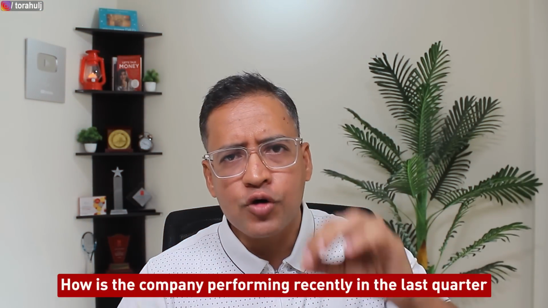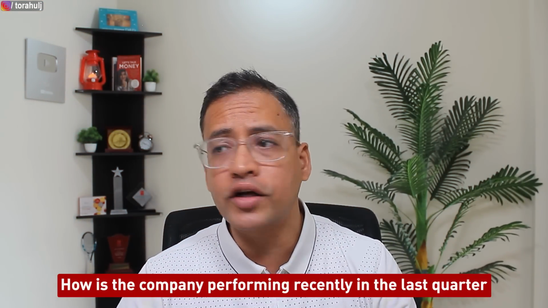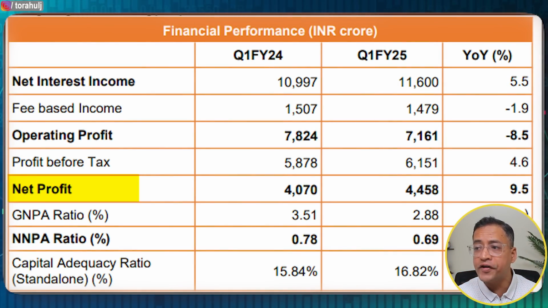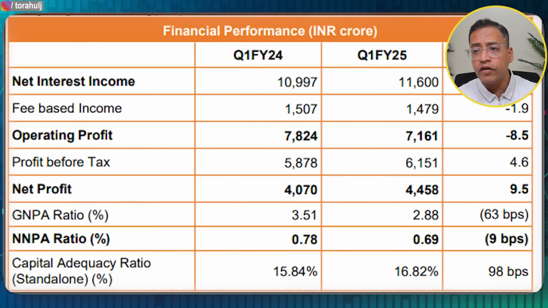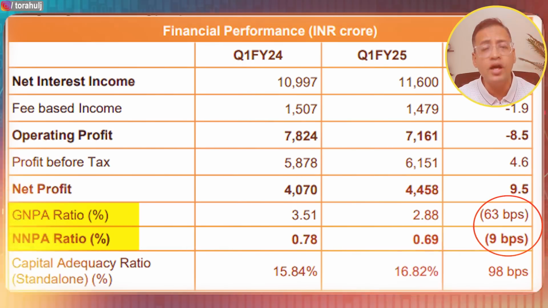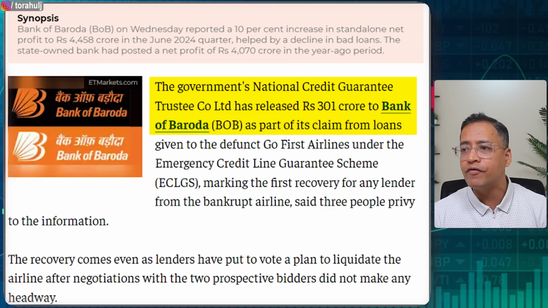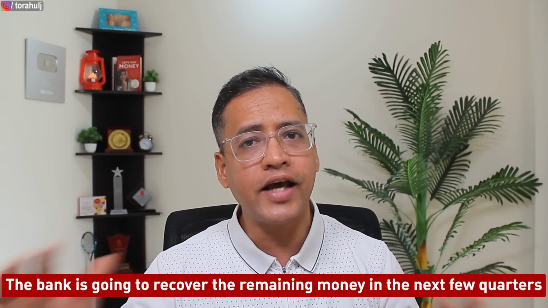Hypercritical point number 2 is how is this company performing recently in the last quarter. And if I show you the results, you will see that net interest income has gone up by around 5%. Net profits have grown by around 9%. So the company is not making losses in the last quarter. Also, more importantly, if you see the bad debt of this company, GNPA, NNPA has come down massively in the last quarter. And one of the key reasons for that is the Go Air flight where the Bank of Baroda had given loans. They are able to now claim some of that money from the National Credit Guarantee Trust because the loan was given under a particular scheme. And it is likely that the bank is going to recover the remaining money in the next few quarters, taking the bad loans further down in the coming quarters.